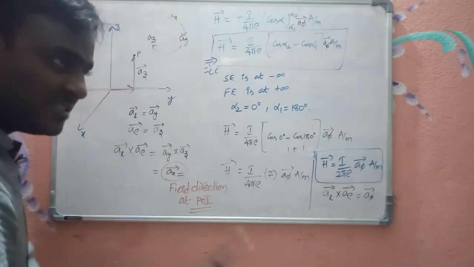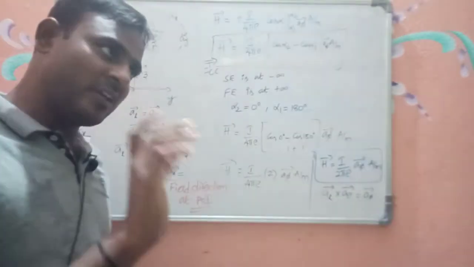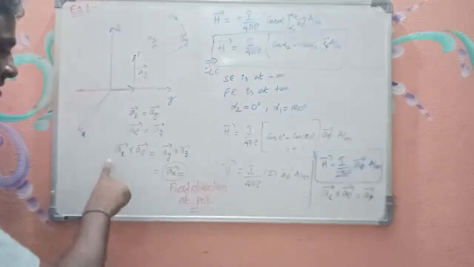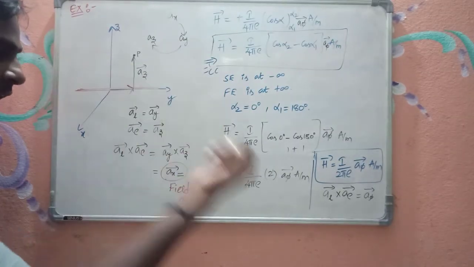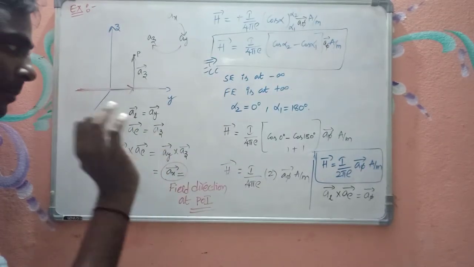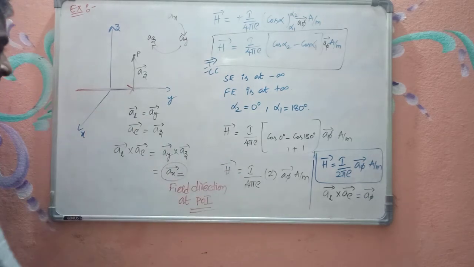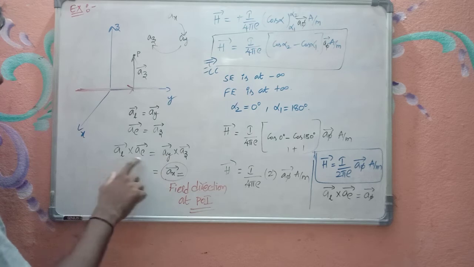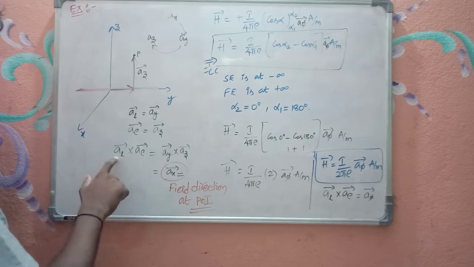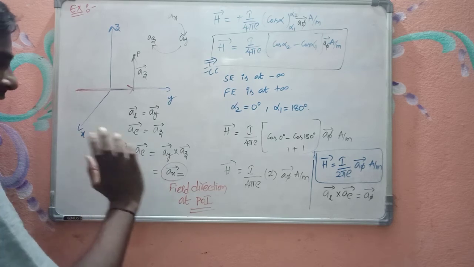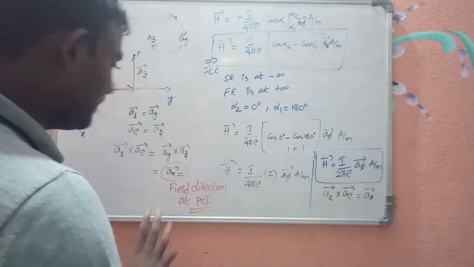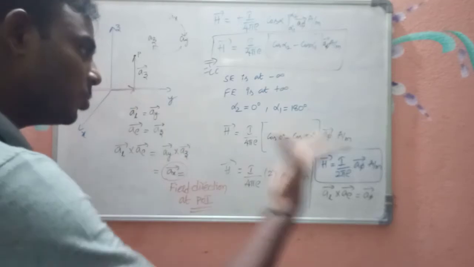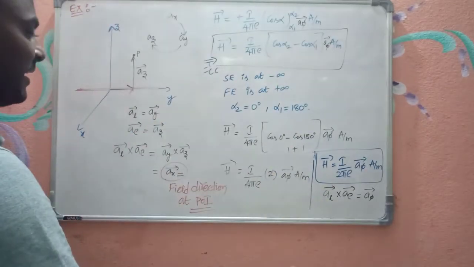In this way you can find the direction of the field, either by using this technique, AL bar cross A rho bar, or by using the right hand thumb rule. Here AL bar is the unit vector in the direction of current, and A rho bar is the unit vector from the conductor to the point of interest in a perpendicular direction.